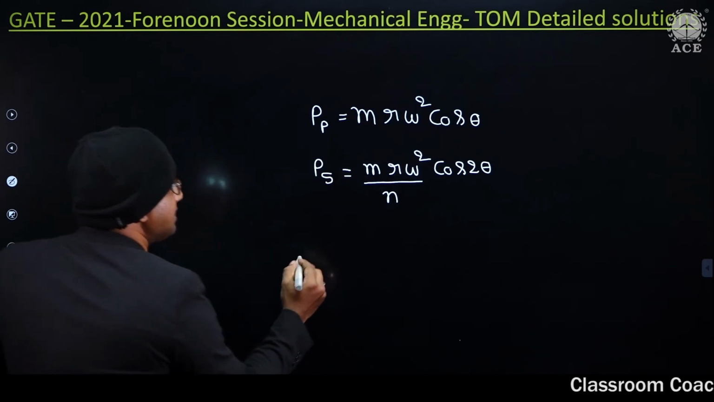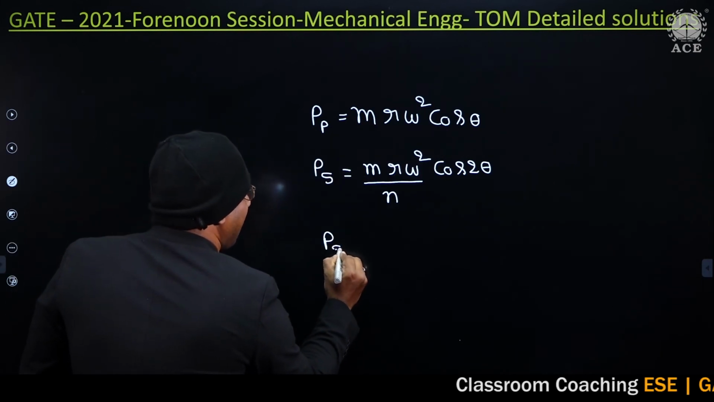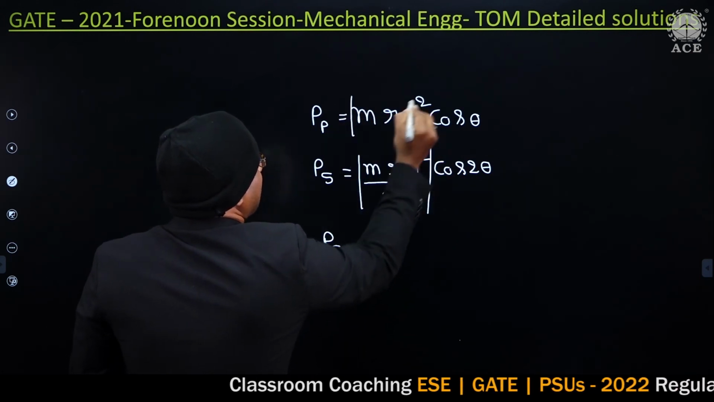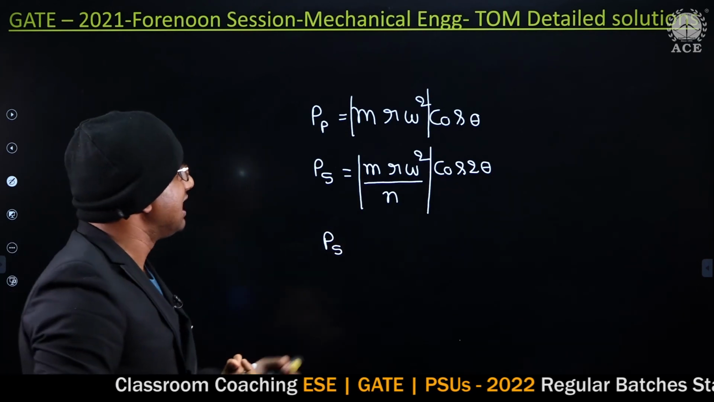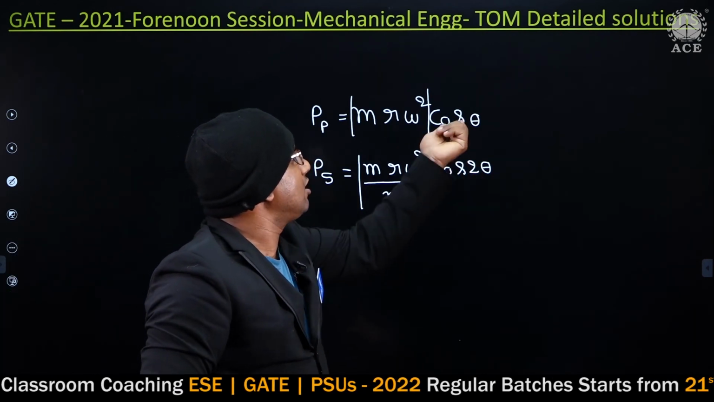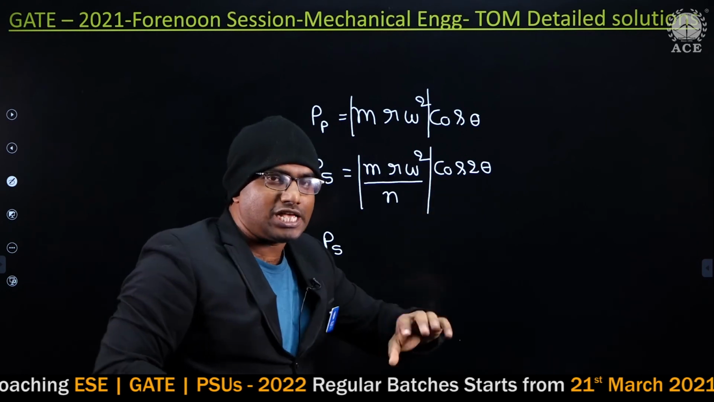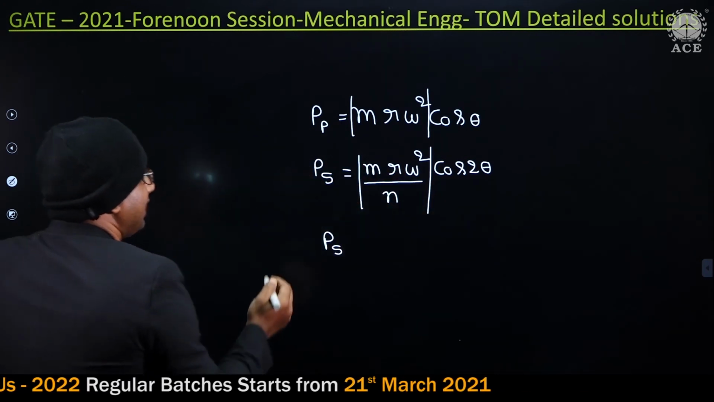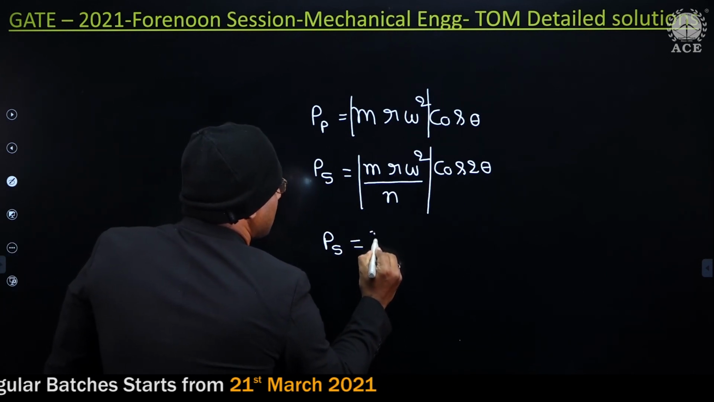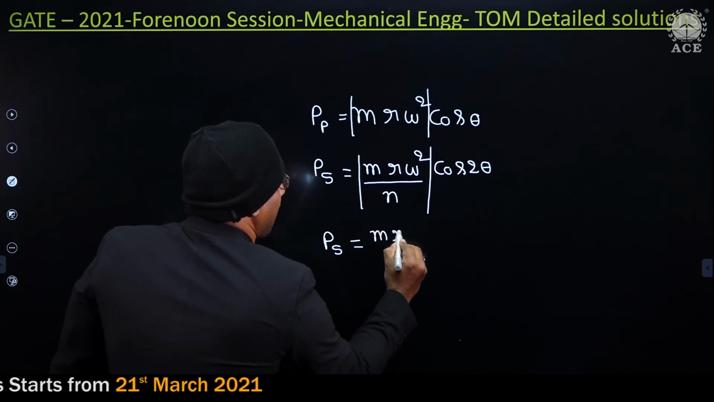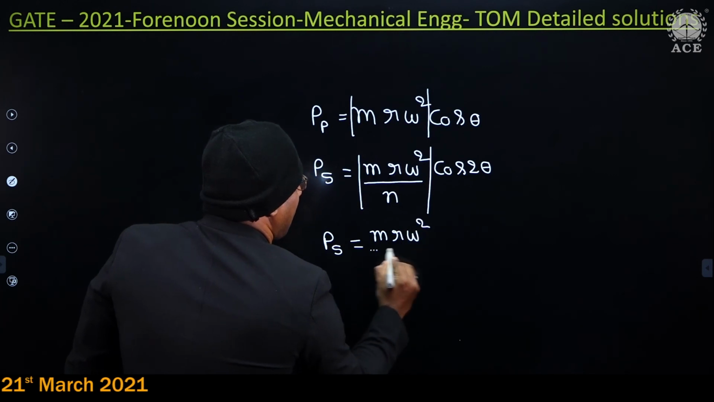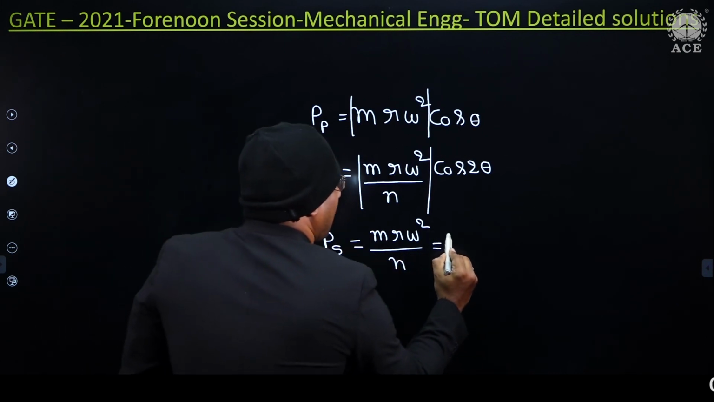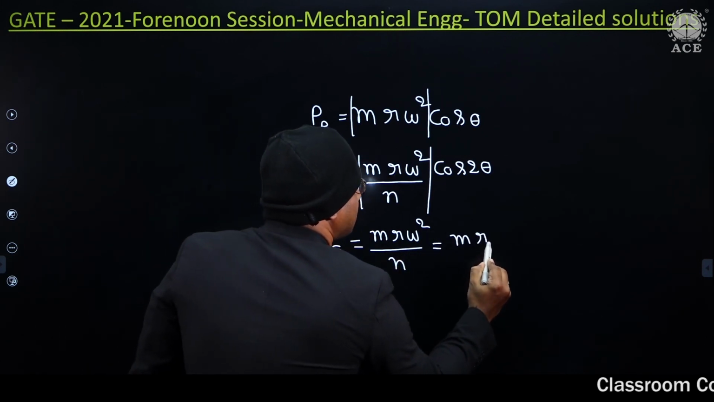So I can simply say that P S, I want only magnitude guys. If you take magnitude, because this is the only way we are able to measure. When theta equal to 0, what is going to happen? Cos theta equal to 1 and cos 2 theta also will become 1. Only magnitude I am considering actually guys. Now tell me P S magnitude how much? Or P S max? m r omega square by n must be equal to, observe carefully guys, m, I want virtual crank